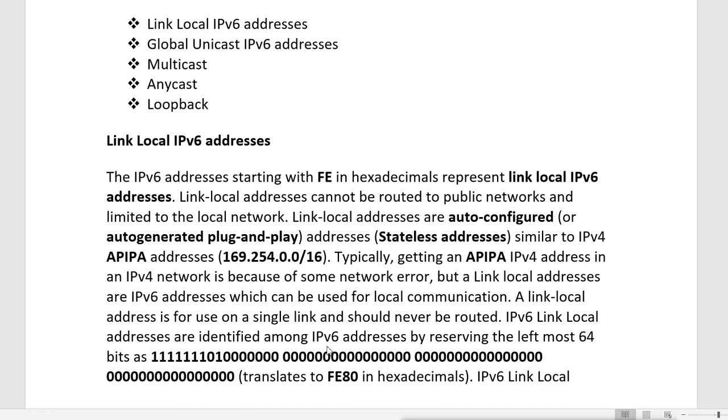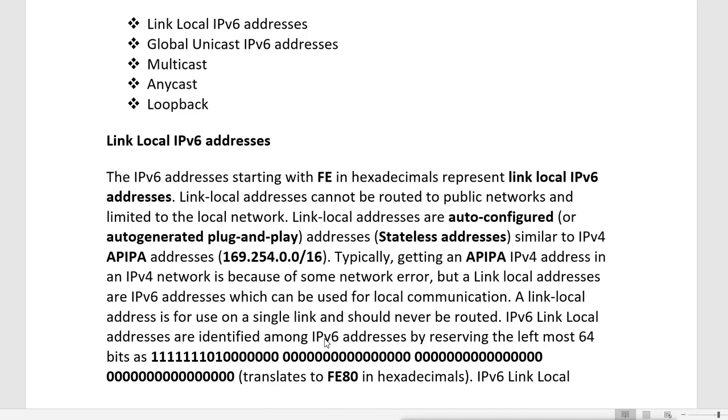Every device which has IPv6 enabled has a unique IPv6 link local address. It is automatically generated, and the device itself uses one of the IPs. When the machine is started, if it does not have any IP address and we have not configured any,